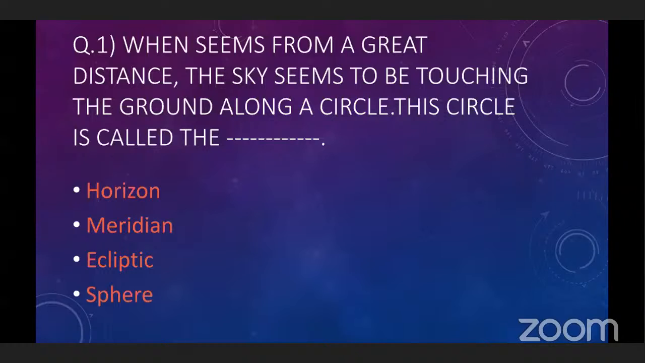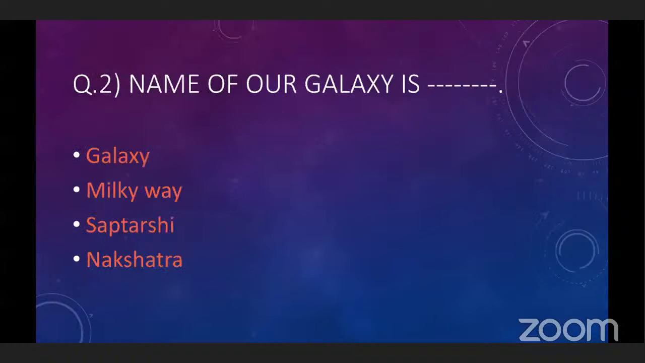First question. When seen from a great distance, the sky seems to be touching the ground along a circle. This circle is called the dash. Options are horizon, meridian, ecliptic, or sphere. Horizon. Yes. When we see from a great distance, the sky seems to be touching the ground, and that line is called the horizon. Very good.